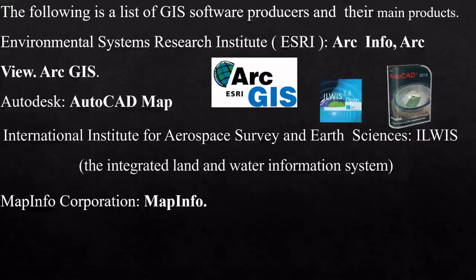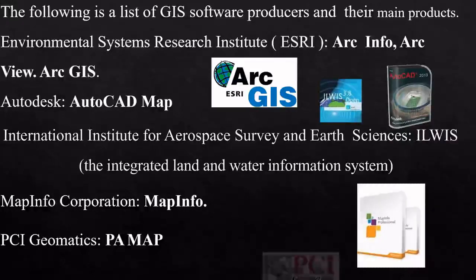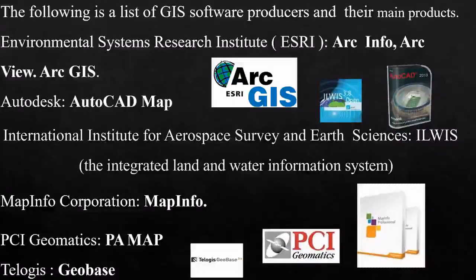The concern MapInfo Corporation has developed MapInfo. This is the symbol of MapInfo. Then the company PCI Geomatics has developed PAMap, another GIS software. Then Telogis has developed GeoBase.